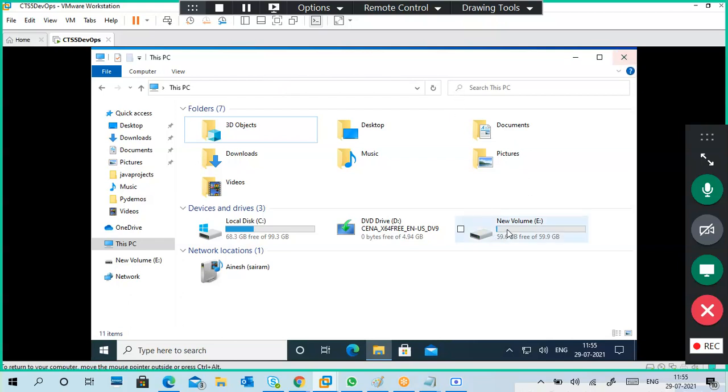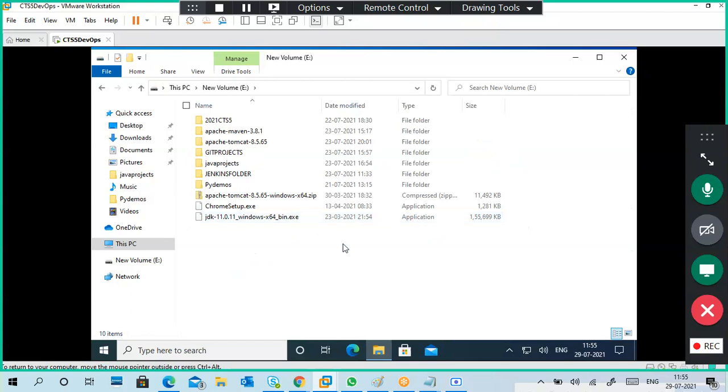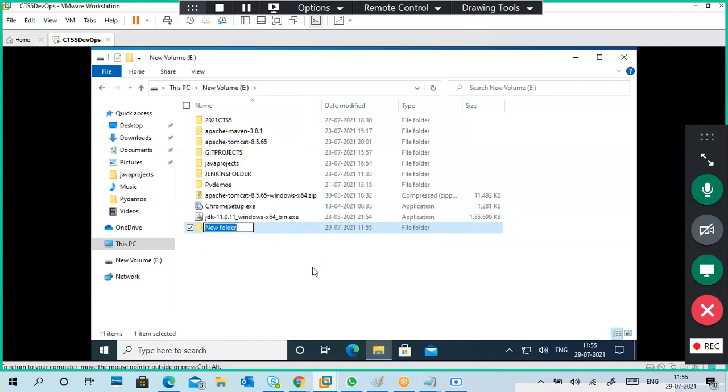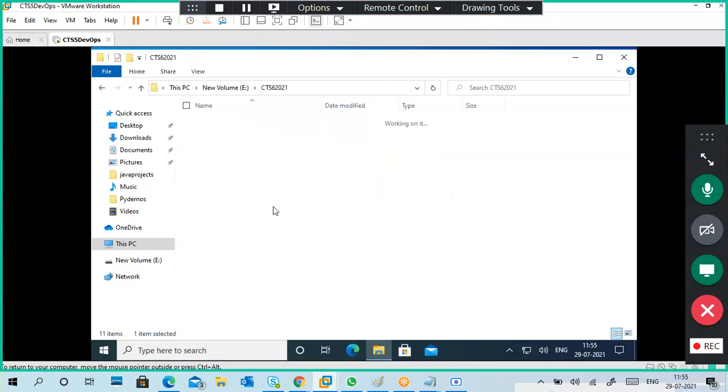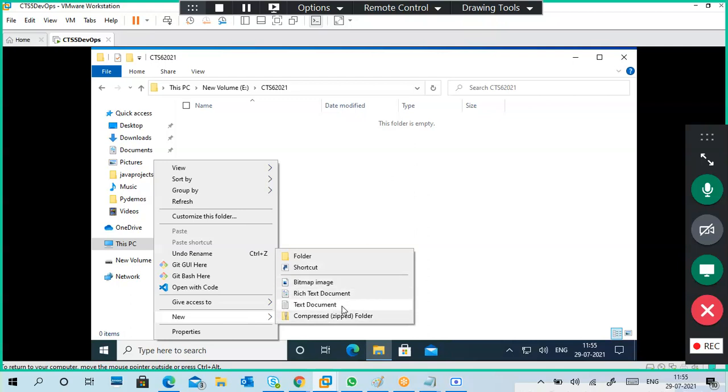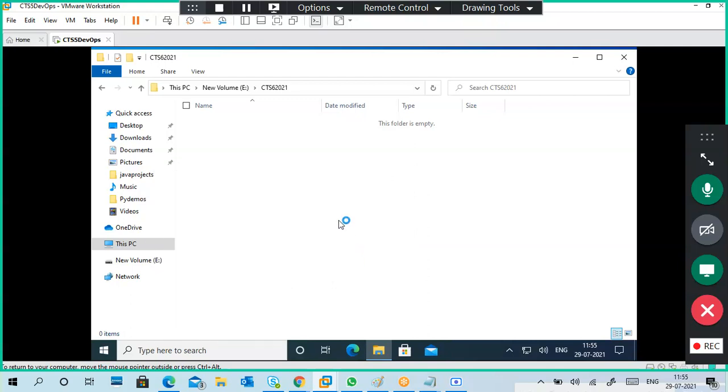It should show a full screen only, but okay, this is my E drive. Here it is. I'm going to create a new folder. My folder name is CTS 6 2021. This is my folder. First step. Second step is I try to do some coding here. You can put different codes also here.